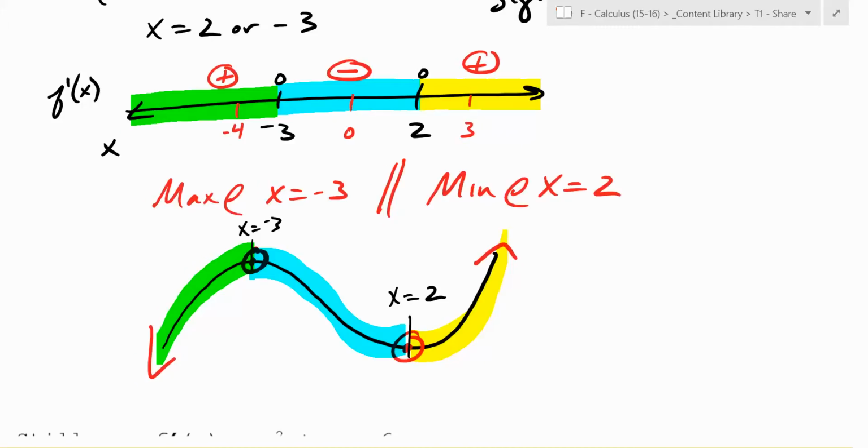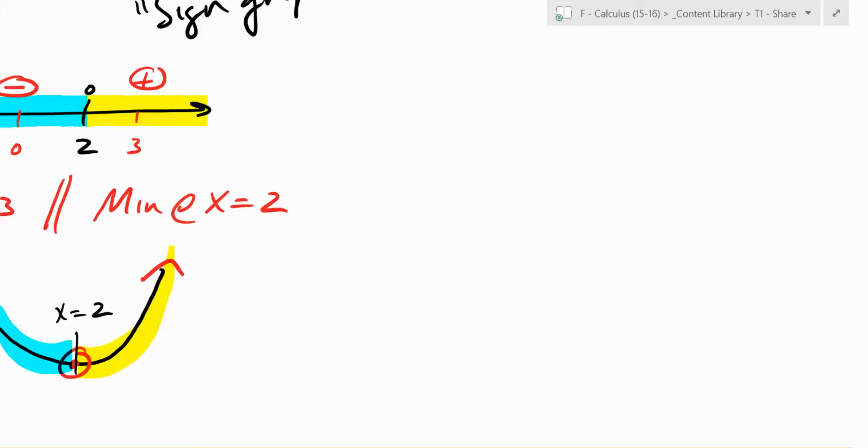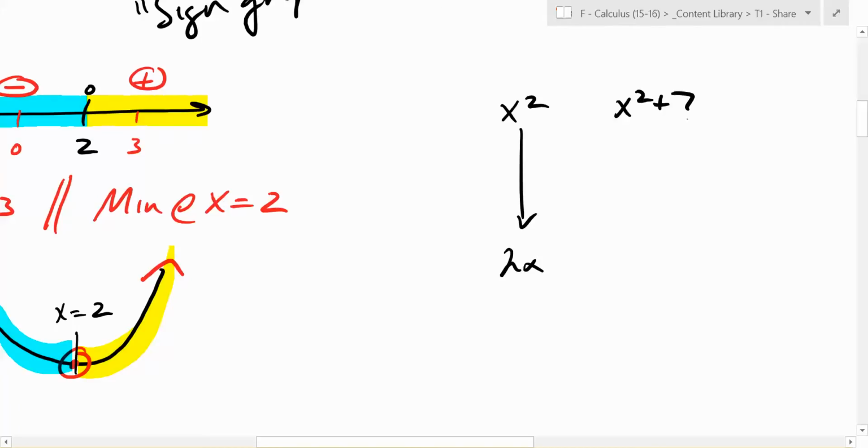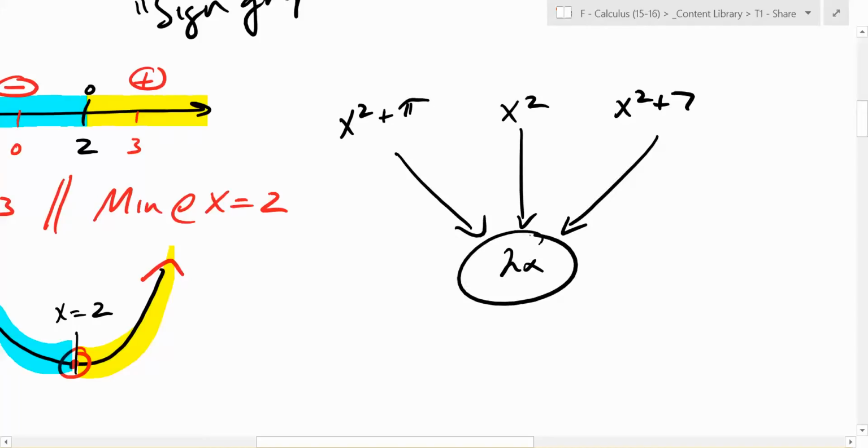We don't have the function, and there's something really important for you to realize at this point. This is super important. If I said, here's the function x squared, and I said differentiate it, what is the derivative of x squared? 2x. Let's say I gave you x squared plus 7. What's the derivative of x squared plus 7? 2x. If I said x squared plus, I don't know, pi, what's the derivative? Okay, so you can take derivatives and get the same thing, right? So if I asked you this, the derivative of what is 2x? How many answers to that question are there? Infinity. There's an infinity of them, right?